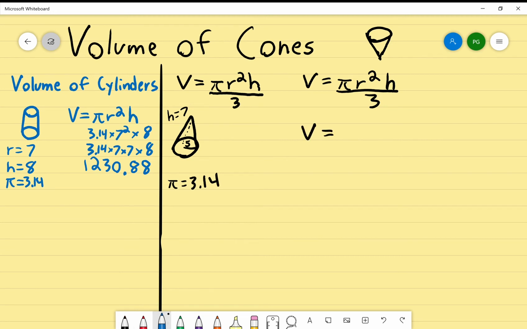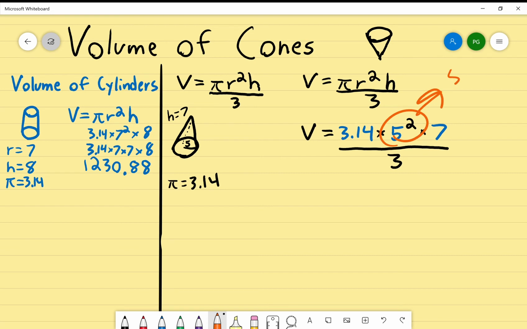Volume equals 3.14 times my radius, which in this case is 5, squared, times my height, 7, divided by 3. Remember, 5 squared is not 5 times 2, that's wrong, it's 5 times 5. 5 times itself 2 times, yeah?